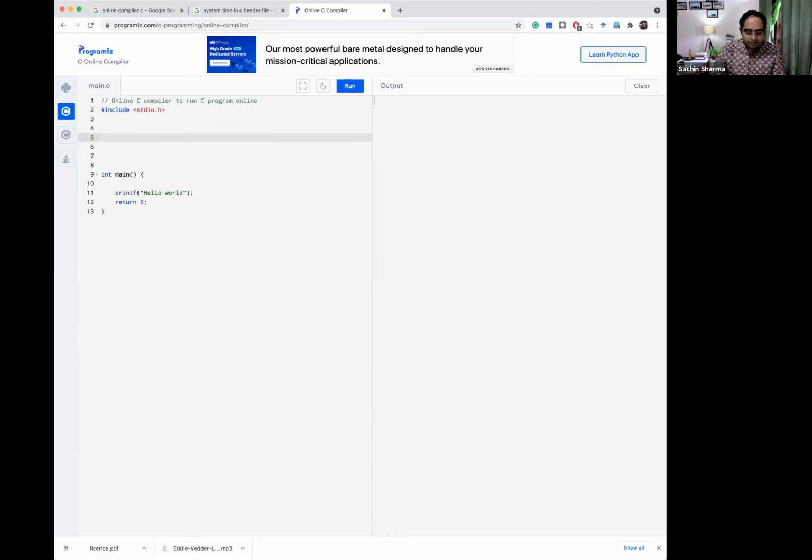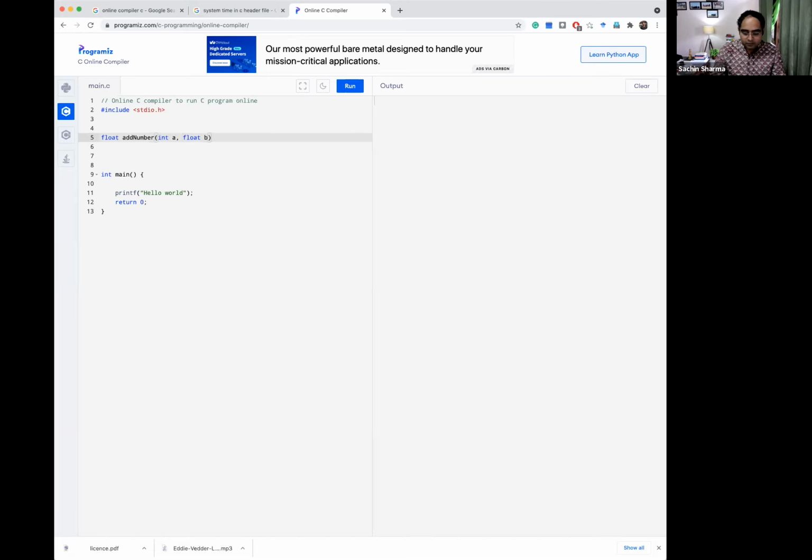Now, int, so I am creating this function here, and this time I will take two values, float a and float b.